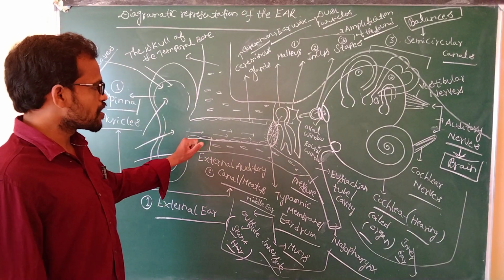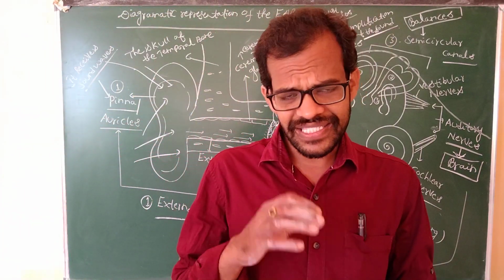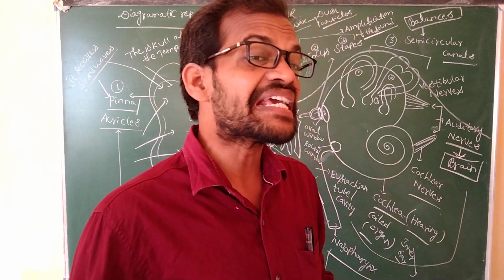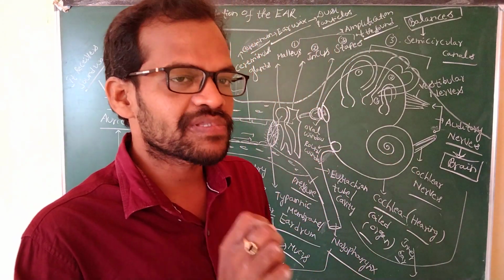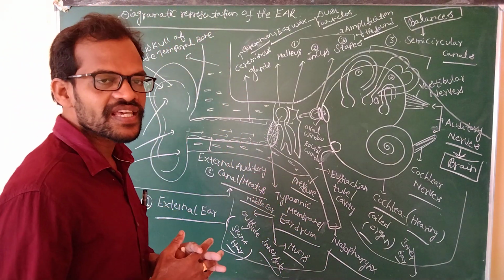Coming to the ear, in the external auditory canal the ceruminous glands are present. What is the function of these ceruminous glands? The ceruminous glands produce cerumen. Cerumen means earwax. Earwax traps the dust particles. It is the diagrammatic representation of the ear.